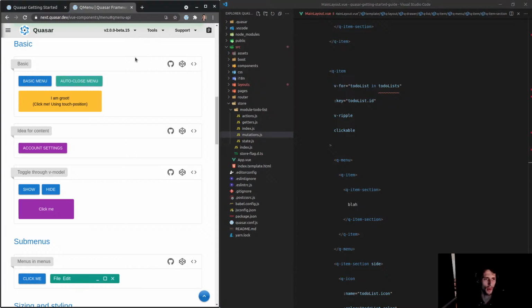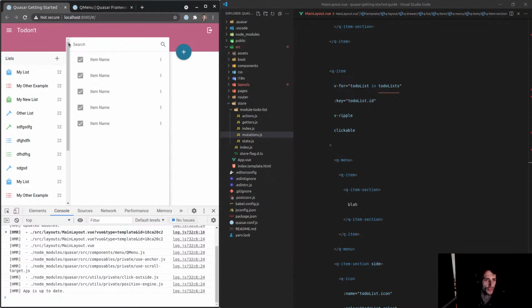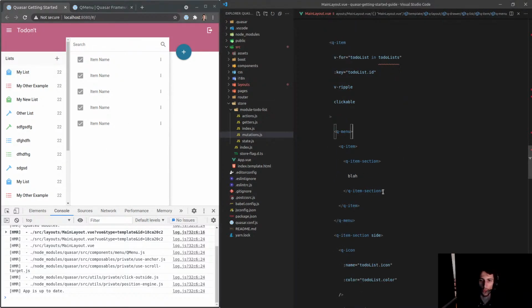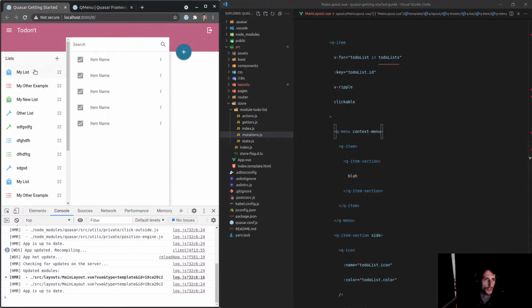Yeah, you've got pop-up proxy, but you can actually do it with a menu. So I click on there. There we go, we get that menu popping up. Now, can I click anywhere on this? Is it still going to work? Yep. What I can actually do here is say context menu. That means rather than clicking on it, I have to actually right-click on it. And that's a really cool experience.